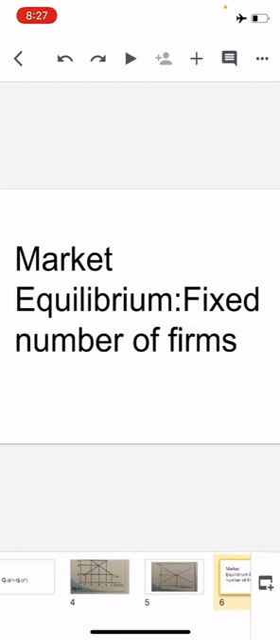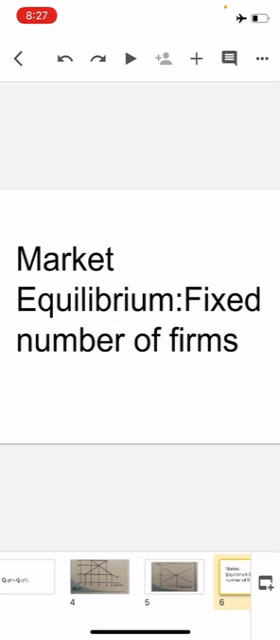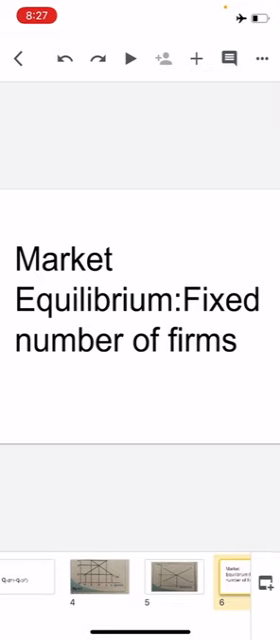We will move on to the next part, market equilibrium under fixed number of firms. You all know that in chapter number 2 we derived the market demand curve for price taking consumers and for price taking firms, correct?